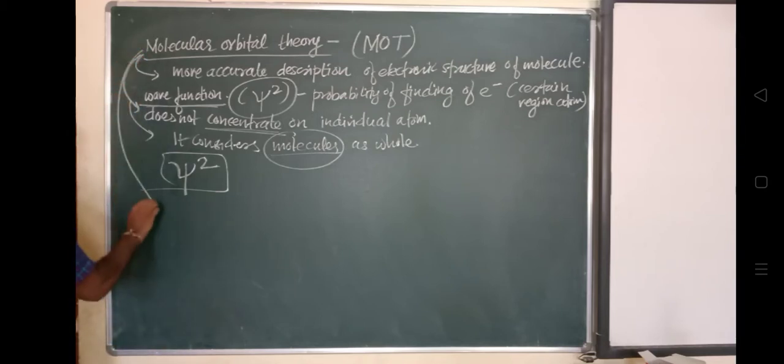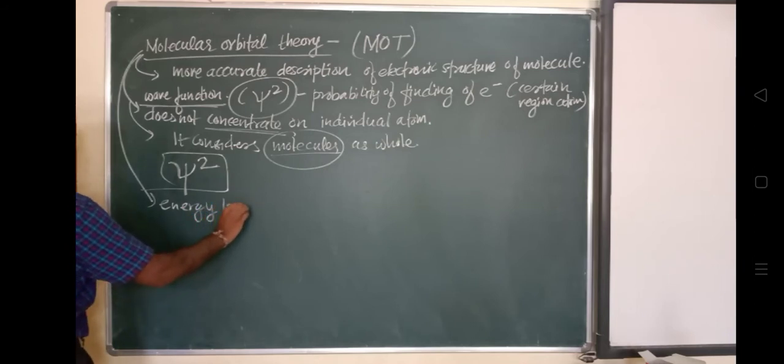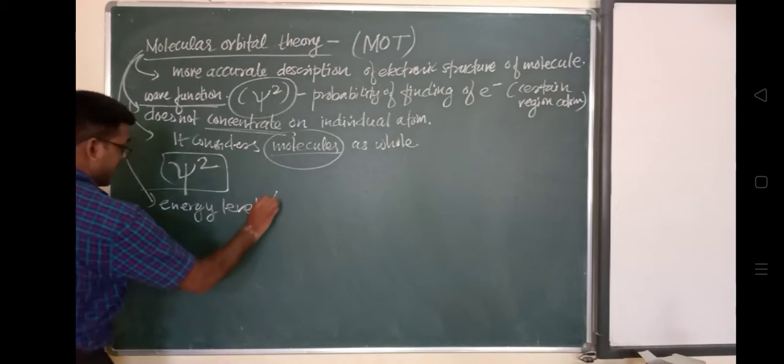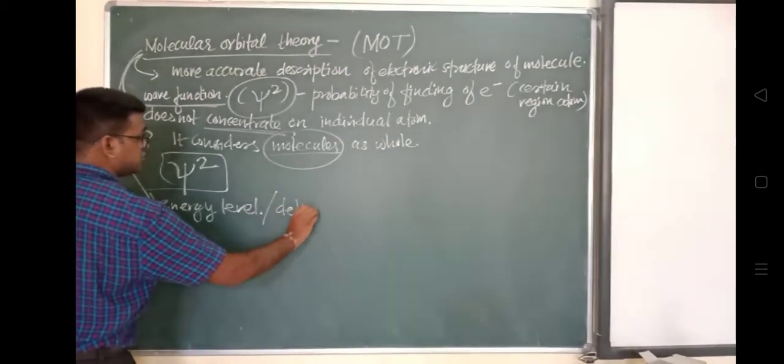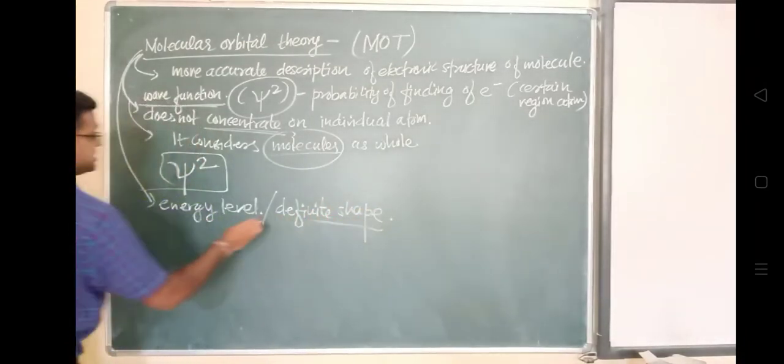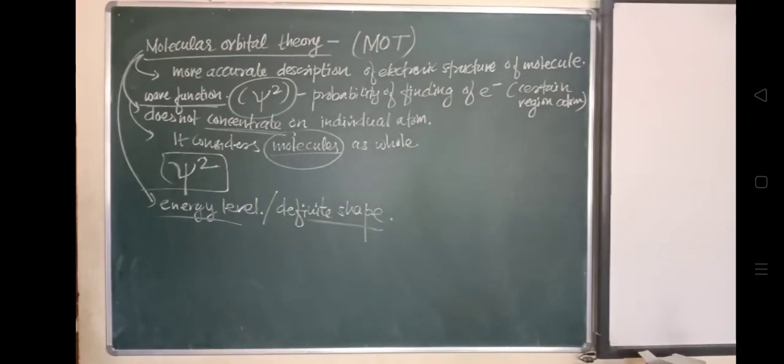They also contain a maximum of two electrons with opposite spin. So in molecular orbital theory, each orbital holds a maximum of two electrons, and they are present with opposite spin. This is very important. So this is a general introduction to molecular orbital theory.